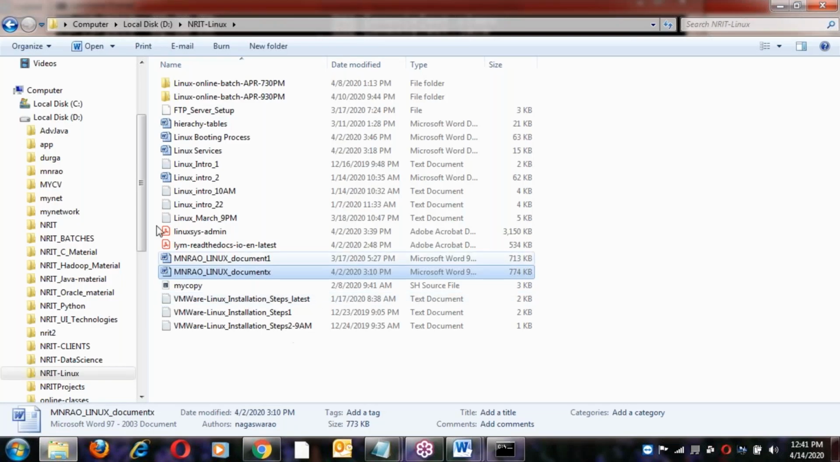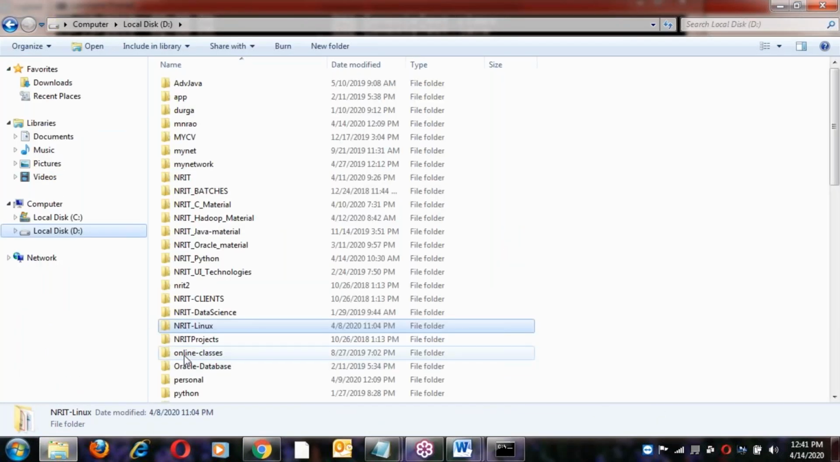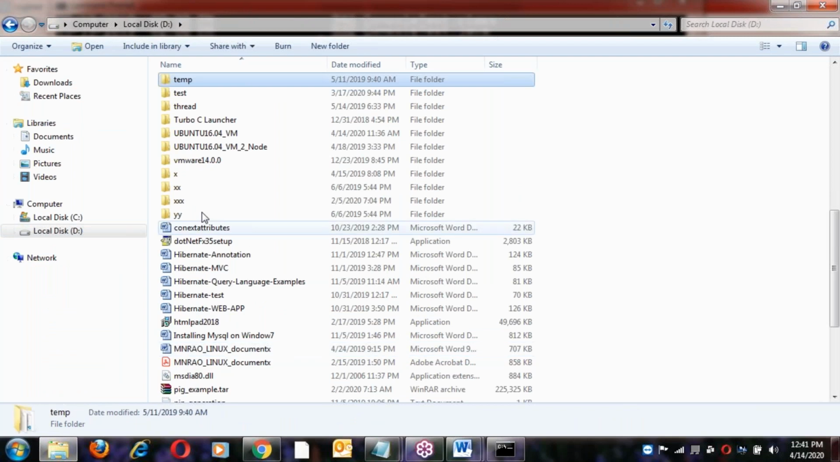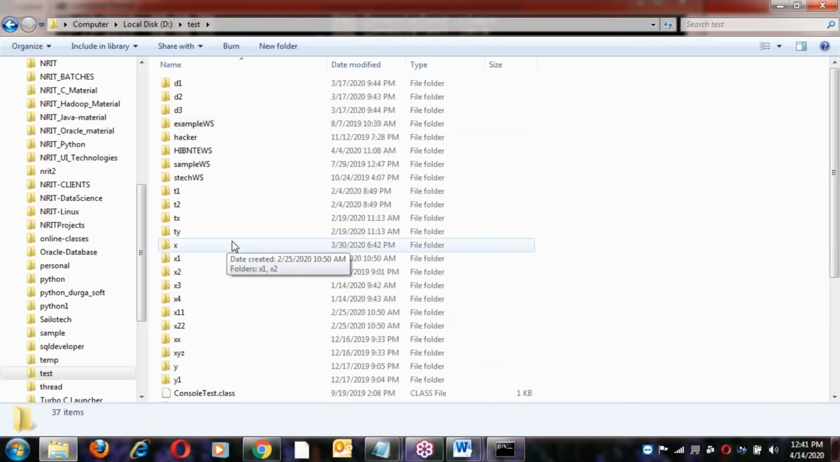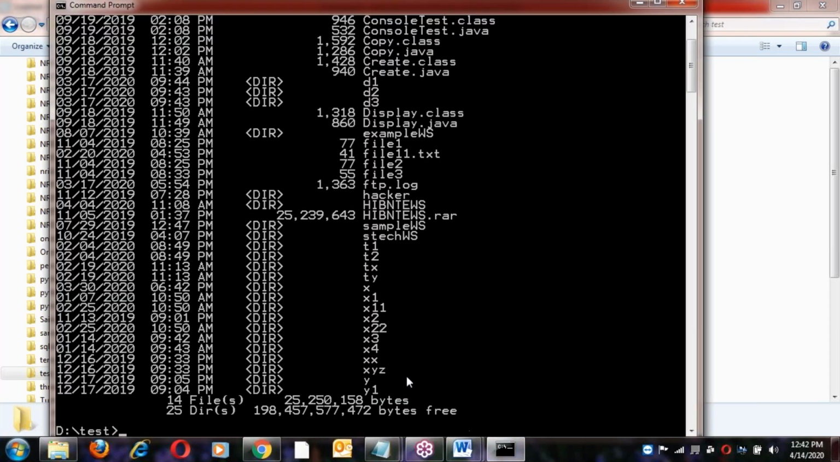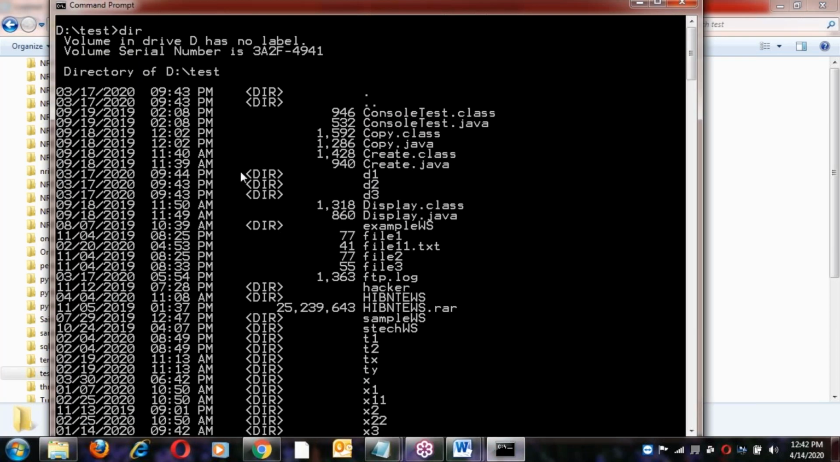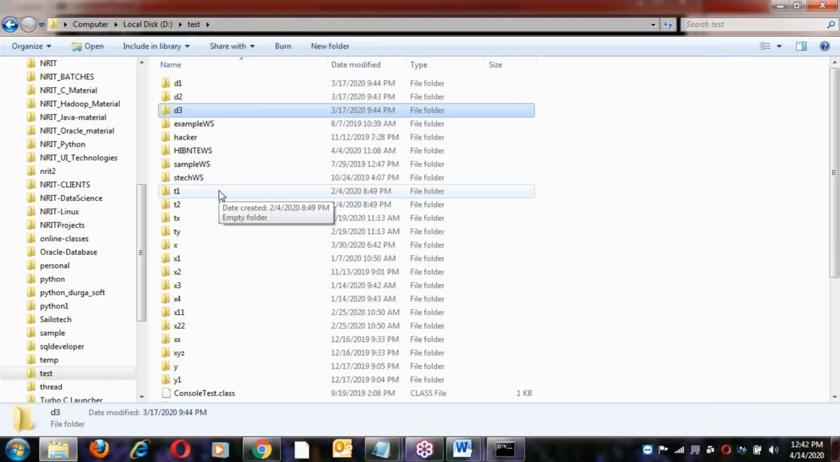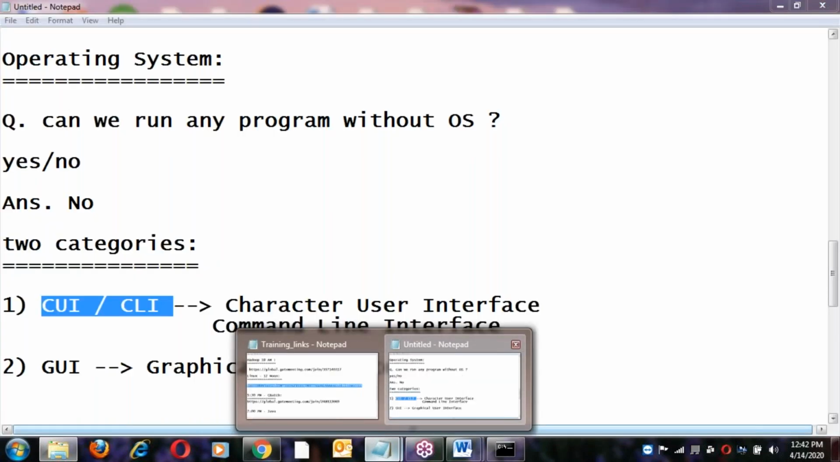See, this is the GUI, right? Yes, the D drive test folder. In the test folder, D1, D2, D3 are directories, right? Here it is the same thing, a folder. So folder and directory are both the same, no difference.